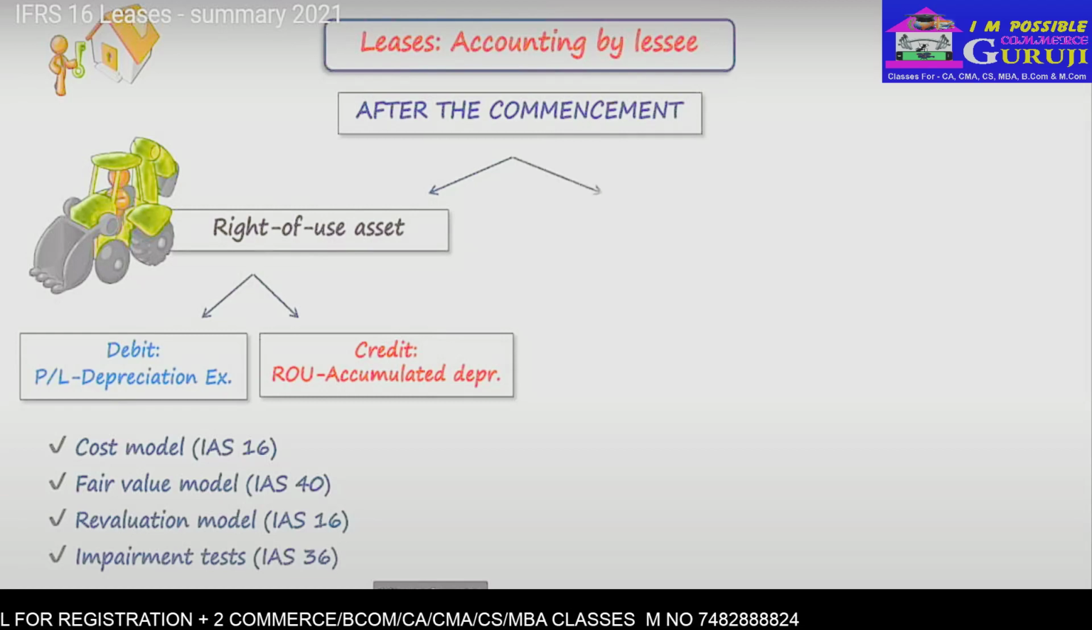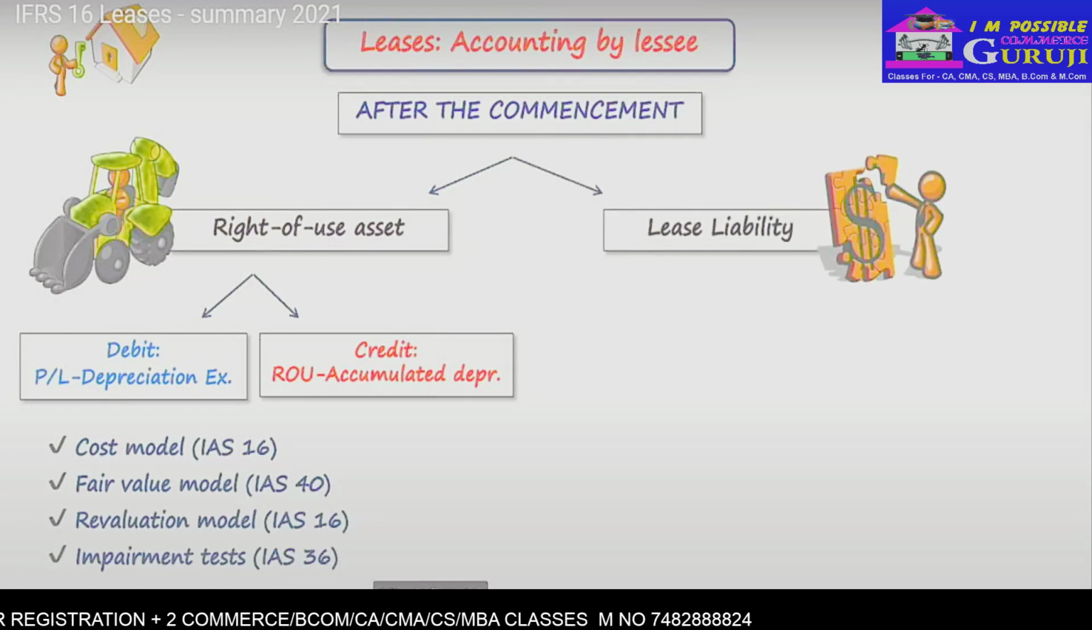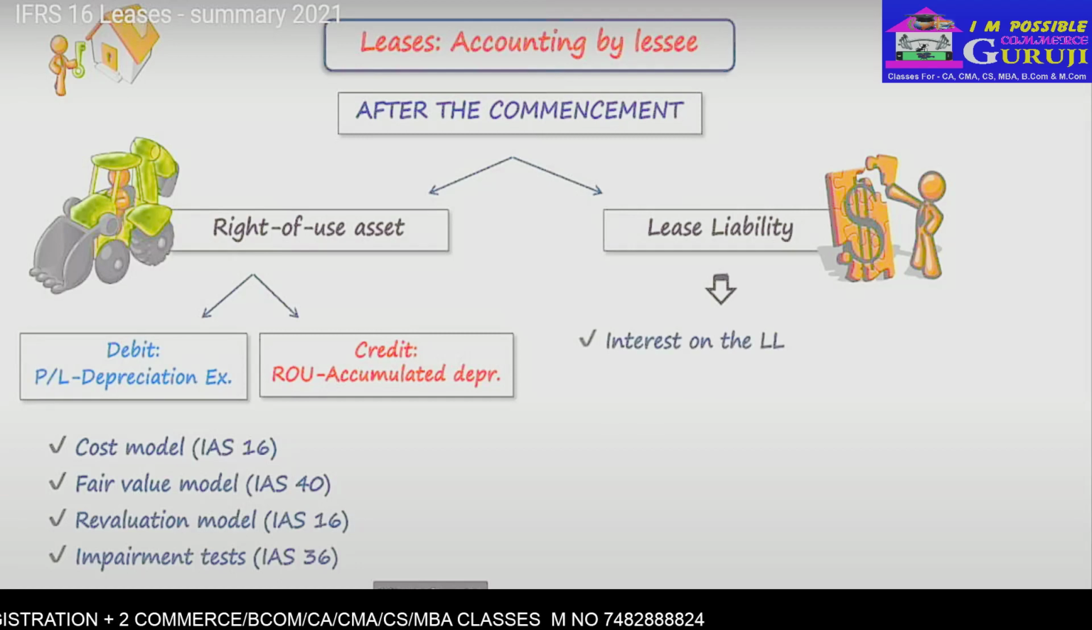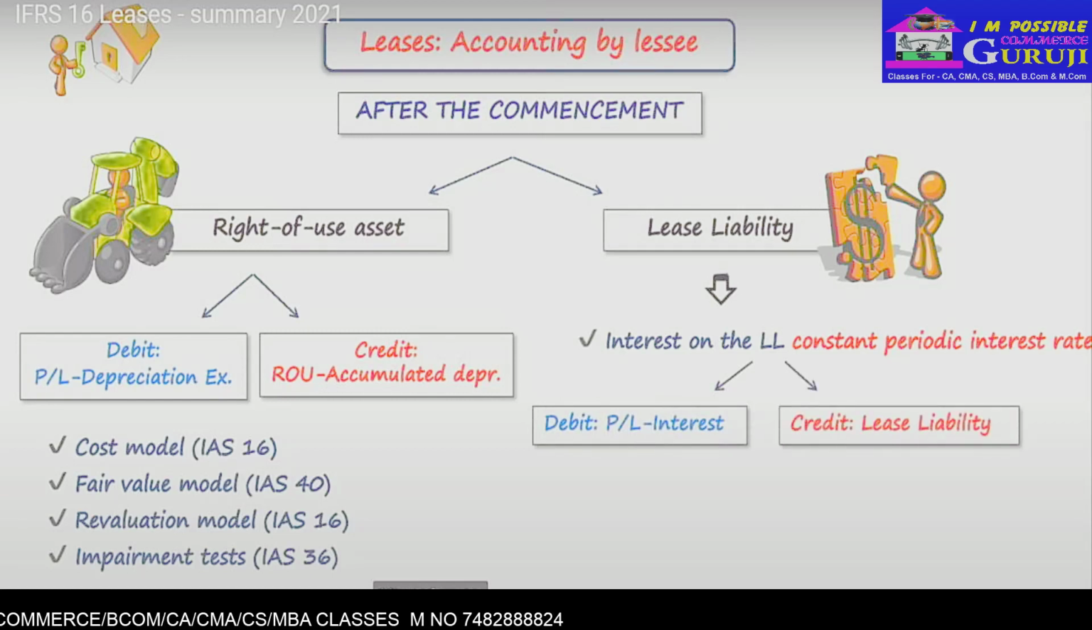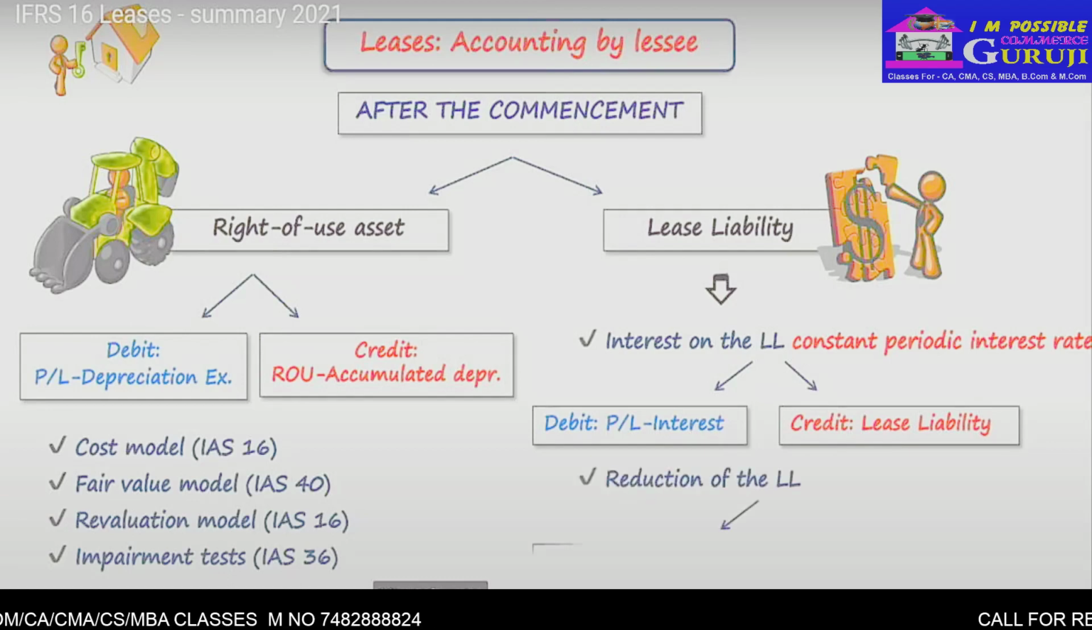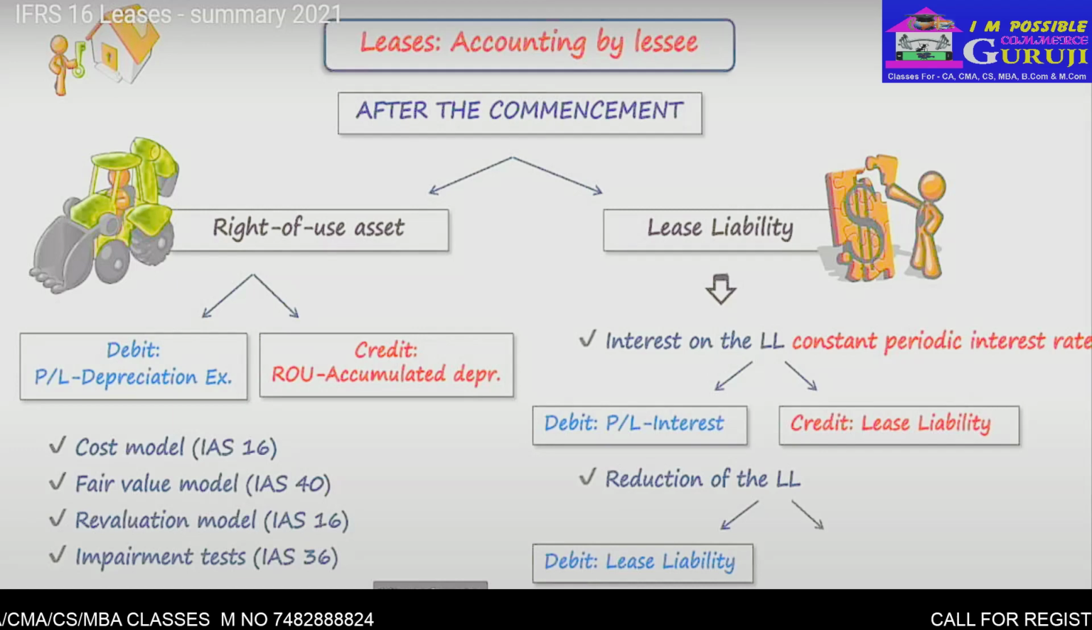With regard to a lease liability, a lessee needs to account for interest on the lease liability using the constant periodic interest rate. So you debit profit or loss, interest, and credit lease liability. Plus, the lessee needs to reduce the lease liability by the payments made. So the entry is to debit lease liability and credit cash or bank account.